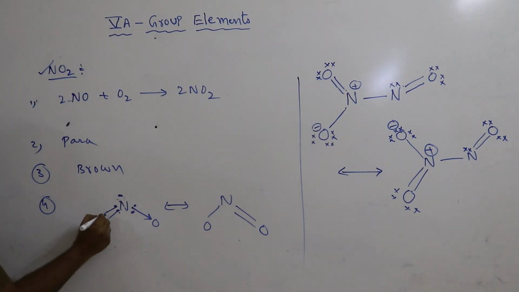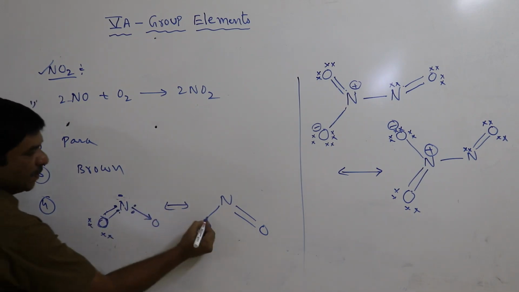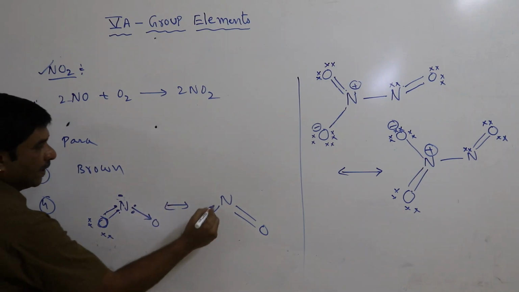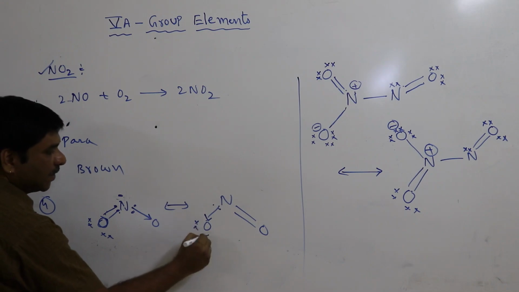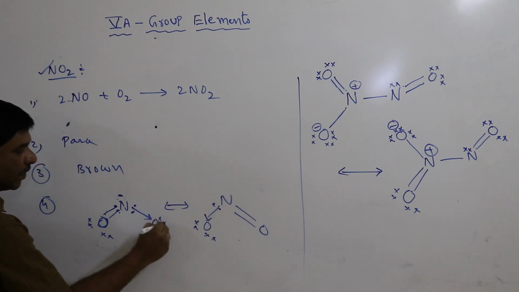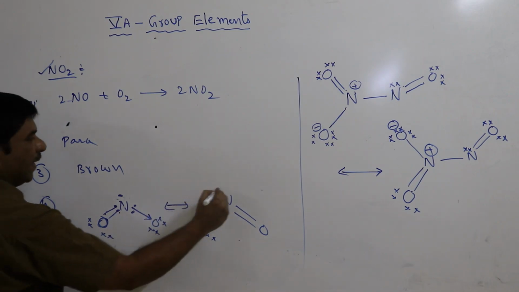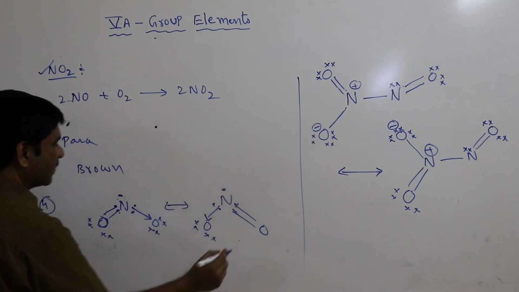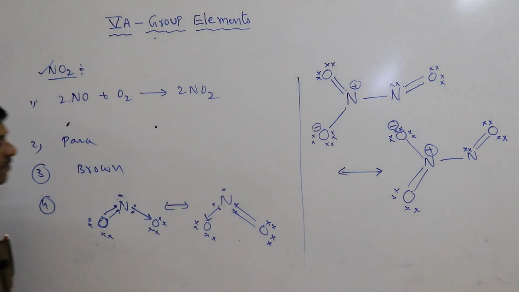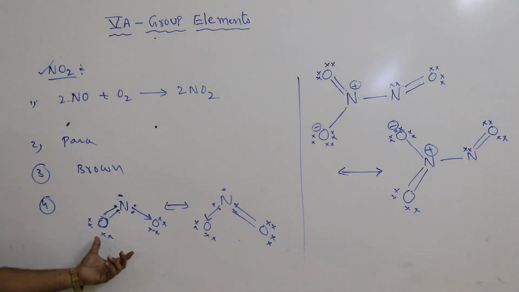Here 2 electrons participate in bonding and 2 remain, 4 in total. The same applies here, but in reverse: here the dative bond is on the right side, and there it is on the left side. Here electrons are 4, with 1 lone pair donated. Here also 4, 1 lone pair donated. Nitrogen has a single electron, and this one also has 6 electrons. So this is nitrogen dioxide.